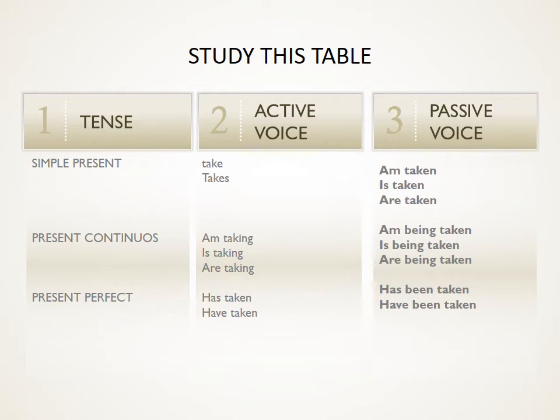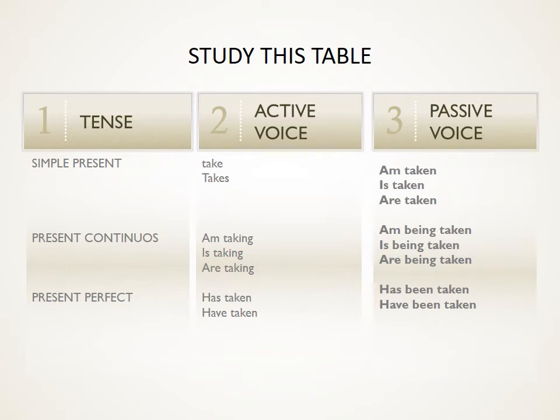Under present continuous, you normally know that whenever a sentence is continuous, you add ing after the verb. Here the verb is take. So behind take you add ing and it becomes taking. For example, I am taking care of my mother.